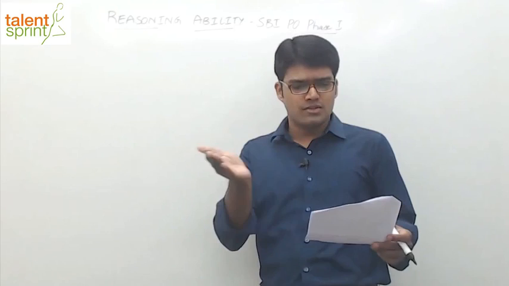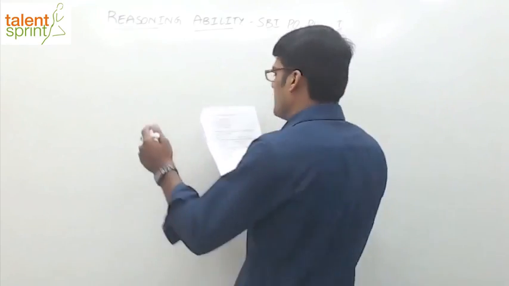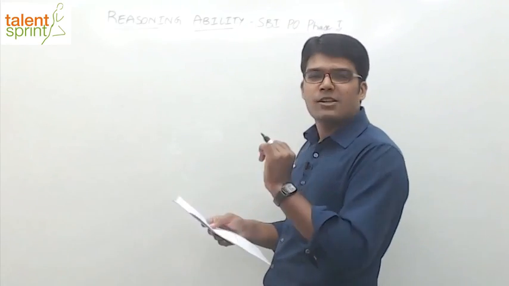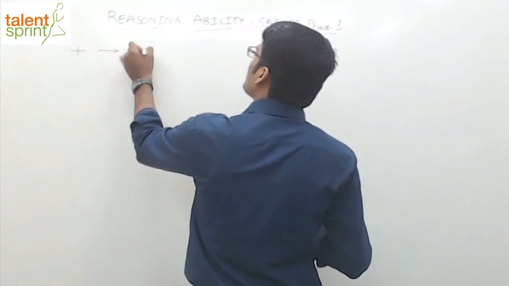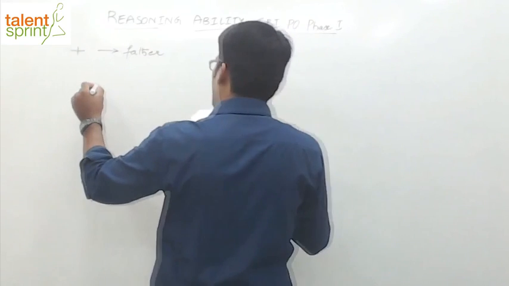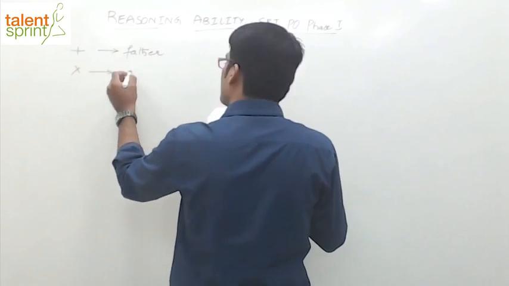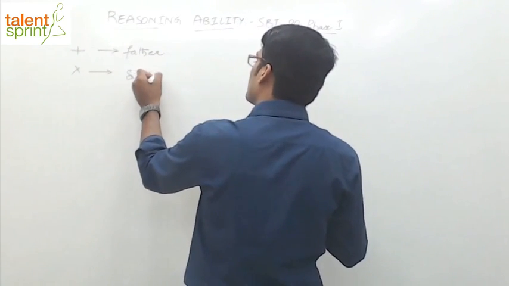Now, as usual, different symbols are given with their meanings. So we'll have to first look at the meanings of these symbols and then the questions. A plus B means A is father of B. So I'm simply putting that plus is father, because there is space congestion here. Likewise, into means sister.